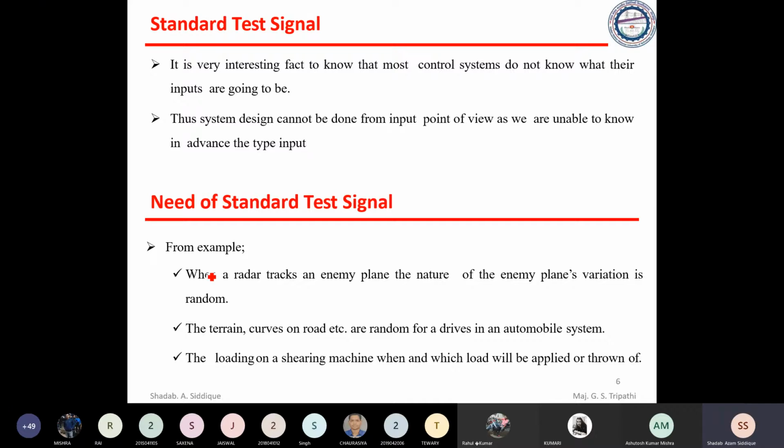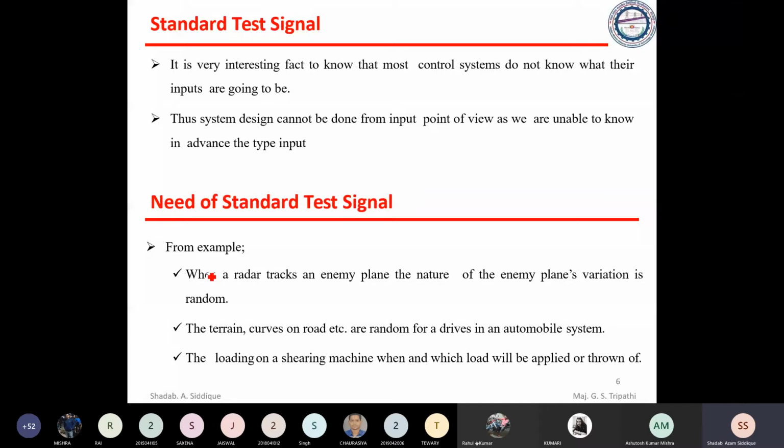You are moving your automobile, or the driver is moving a vehicle, in a terrain, and suddenly a road comes and a curve on the road comes. So a curve comes, and you have a sudden change, changing your path from maybe a straight direction to a curve. So a sudden change will occur.